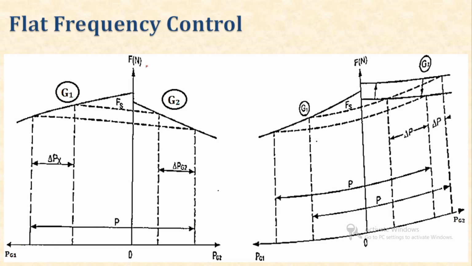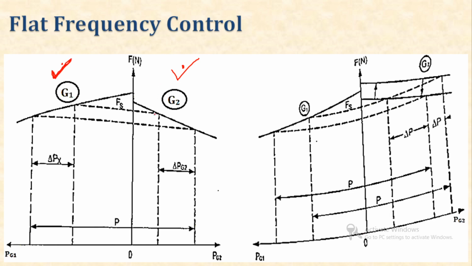So these are the characteristics for flat frequency control. Over here you can see generator 1 and generator 2 with their droop characteristics. Now if there is any change either on the generator 2 side or the generator 1 side, then the entire change has to be handled by generator 1 only.